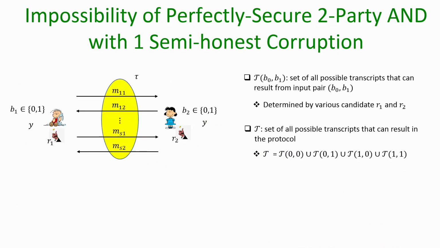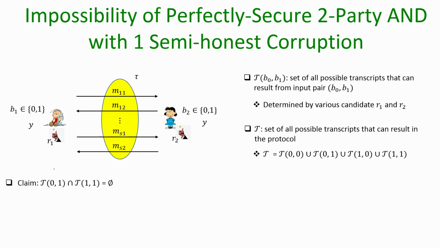Okay. So, now we are going to argue some properties regarding the distribution, the nature of transcripts which the protocol pi can produce, and then based on that we will finally rule out that the protocol pi breaches the privacy property, and hence we will conclude that whatever we assumed regarding the existence of the protocol pi was incorrect. So, the first claim is that there is no transcript possible which can be generated if the inputs of the parties were 0, 1 and if the inputs of the parties were 1, 1.